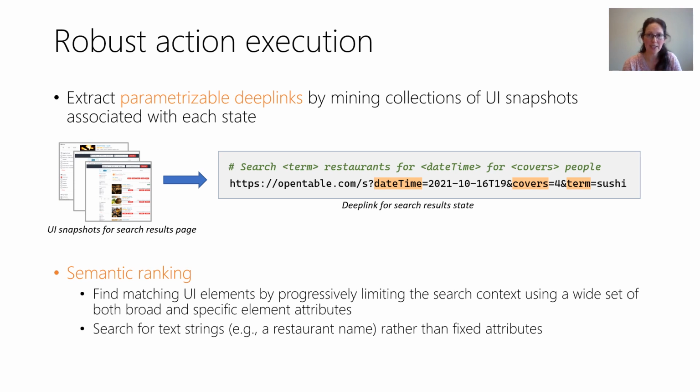And to deal with UI changes and dynamic content, Etna uses a new technique called semantic ranking. Semantic ranking locates UI elements for interaction by progressively limiting the search context using a large set of element attribute-based filters, but by searching for textual strings like a restaurant name rather than fixed attributes. A search-based approach like this one adds lots of flexibility by not predetermining where content is within the UI tree and makes action replay more robust than approaches that use fixed selectors, like in Selenium.